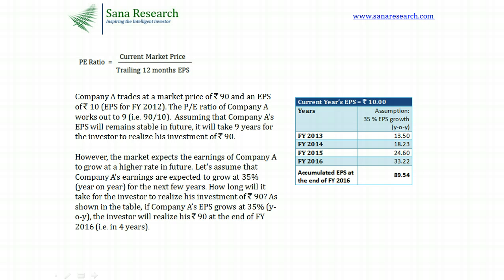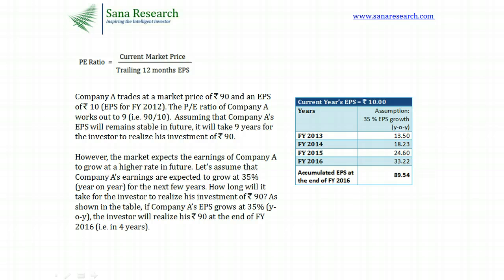Let's try to understand this with an example. Let's assume that company A's shares trade at ₹90 per share and that the company has an EPS of ₹10. This gives the company a price earnings ratio of 9. Now, if we assume that company A's EPS will remain constant in future, it will then take 9 years for the investors to earn back their investment of ₹90 per share.